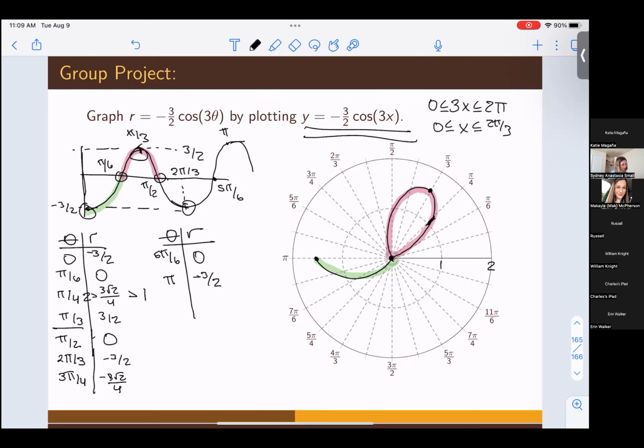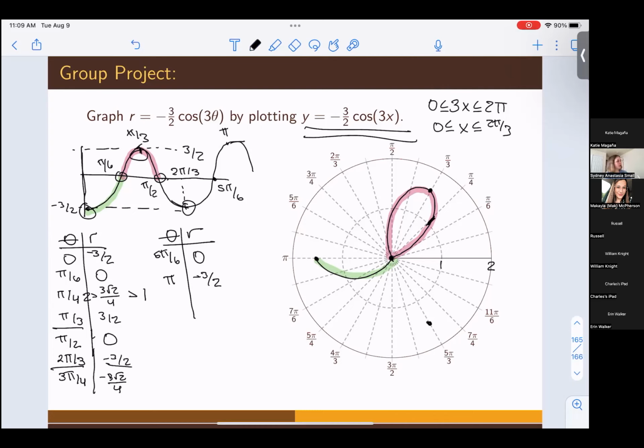Let's keep going. So 2 pi thirds is -3/2. So we go out a radius of -3 halves, and then we walk around the circle 2 pi thirds. So there's 1 pi third, and then there's 2 pi thirds. So we end up right here. Again, notice I did not walk around to the angle 2 pi thirds. I went out my radius and then rotated around from where that radius started 2 pi thirds. So that's where that one's going to be.